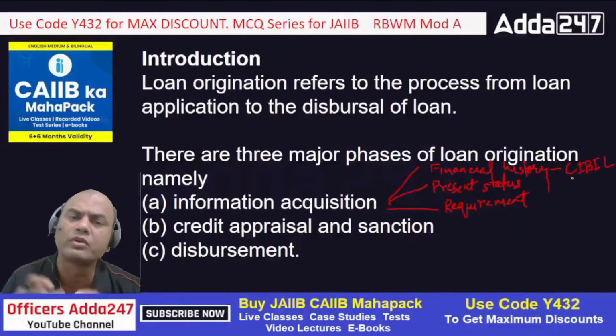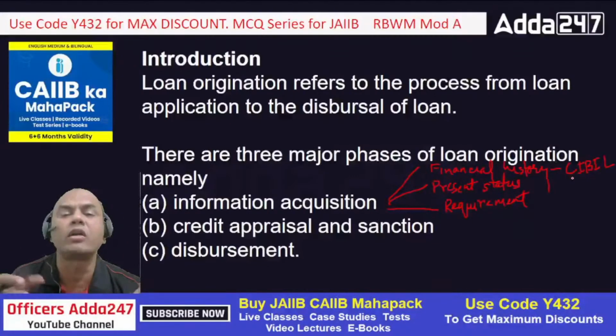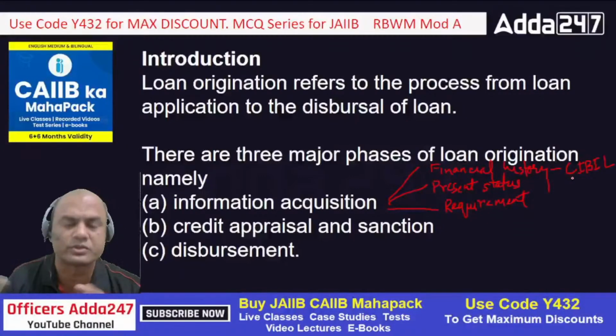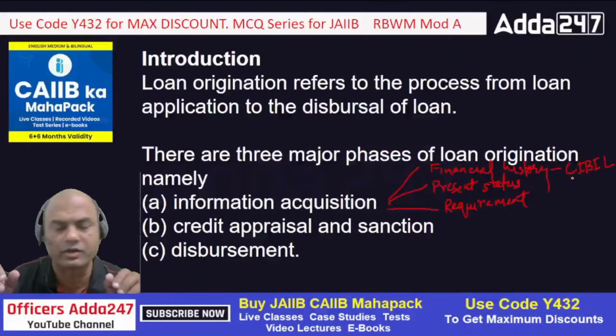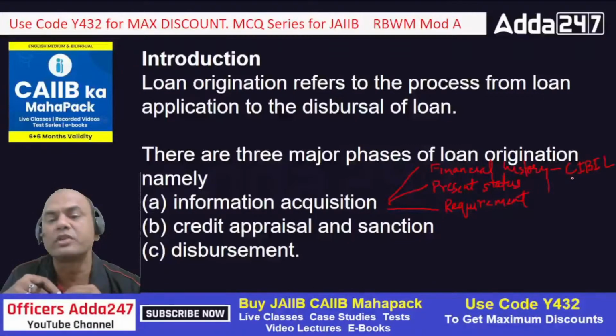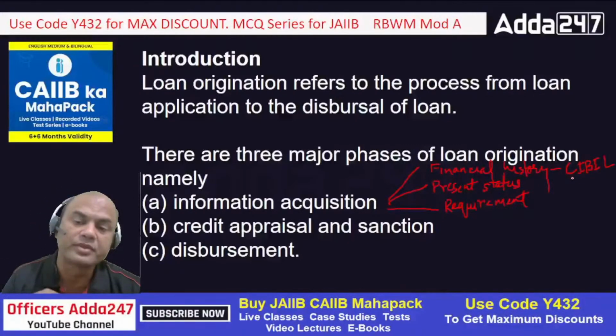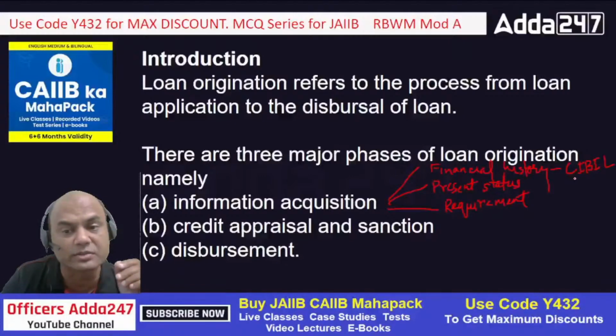Even though I might have a good history as such, if I don't have the job or any other revenue source, and job is not the only revenue source for any person, right? So if I don't have any other revenue source, then I might default in future. So that's why present status is also important.